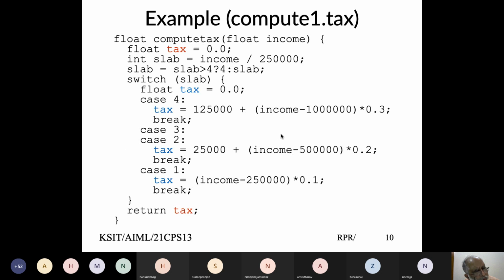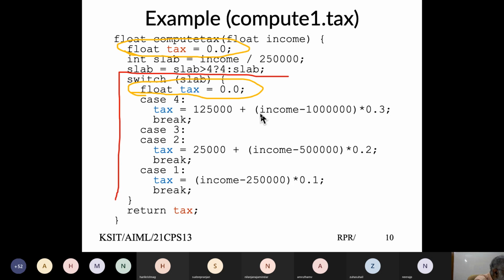Let's look at the same function compute tax. Look at what I have done: in this case, I declare one variable, float tax. And in the switch slab, I'm also redeclaring float tax, the same variable name. One is right inside the function compute tax, and one I'm declaring inside my switch block. This is my switch block.